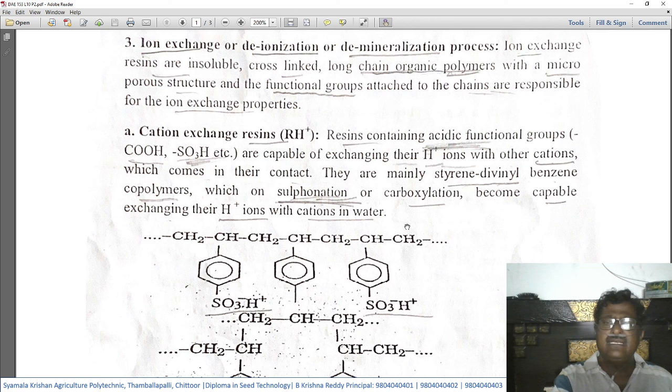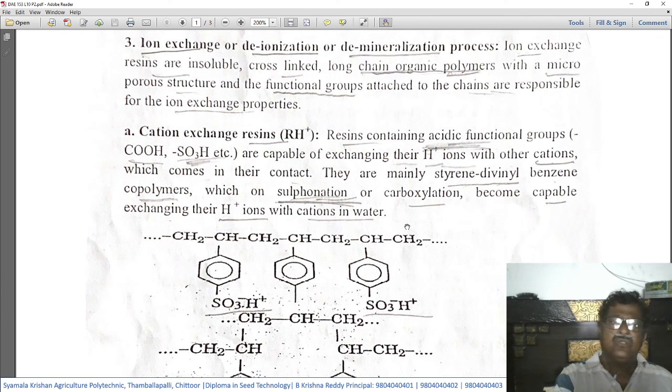So examples of such cation exchange resins are styrene divinyl benzene copolymers, which on sulfonation, that is adding of sulfur, or carboxylation, that is COOH, the carboxyl group, become capable of exchanging their H+ ion with cations in water.